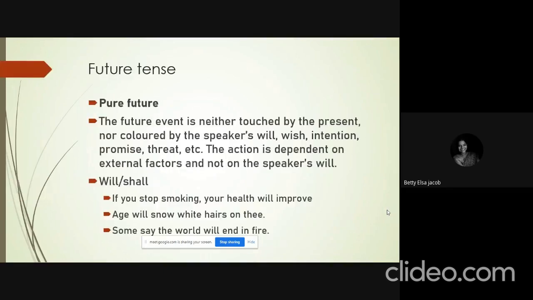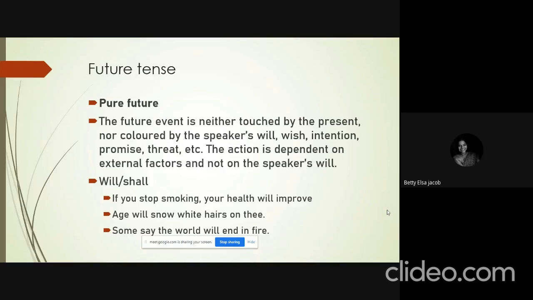To start with, the first type of future tense is what we call pure future. Pure future refers to the future event that is neither touched by the present nor colored by the speaker's wish, will, intention, promise, threat, etc. The action is dependent on external factors and not on the speaker's will. So, pure future usually refers to general truths. Okay, pure future usually refers to the truths that we know will happen.